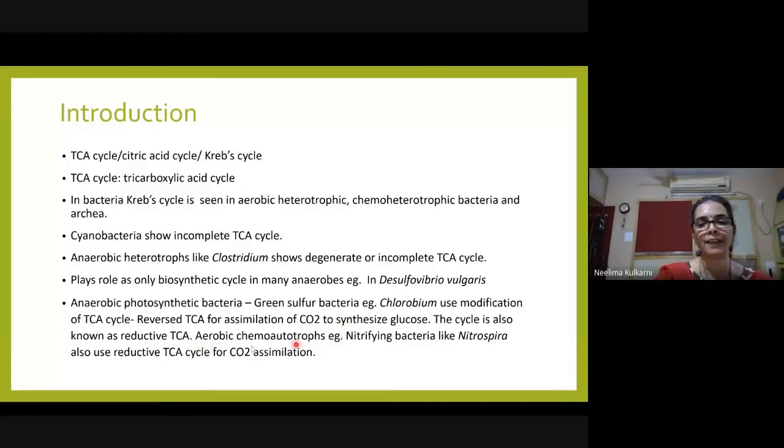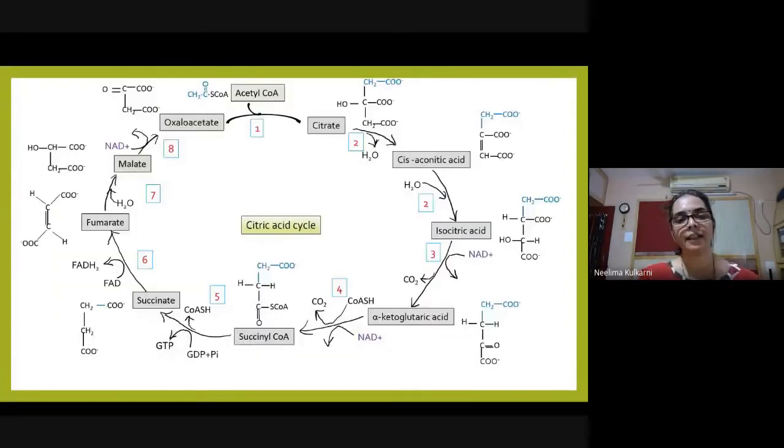Aerobic chemoautotrophs like nitrifying bacteria, for example Nitrospira, also use TCA cycle for CO2 assimilation. Now, in TCA cycle, we have seen that acetyl coenzyme A is produced by the action of pyruvate dehydrogenase. Now, this reacts with oxaloacetate. You can see the structures here. Oxaloacetate is a 4-carbon compound. So a 4-carbon compound reacts with a 2-carbon compound.